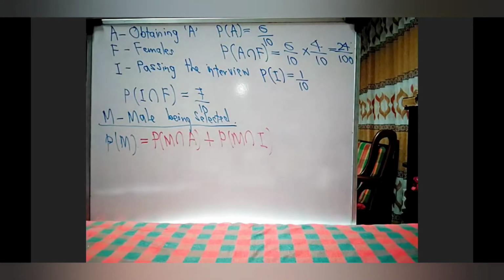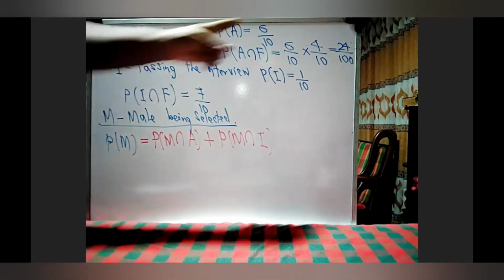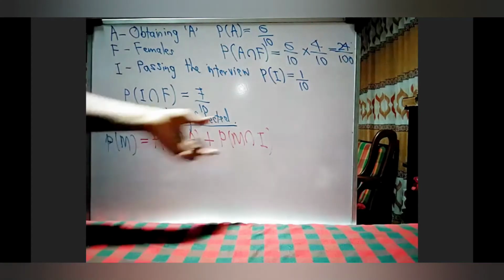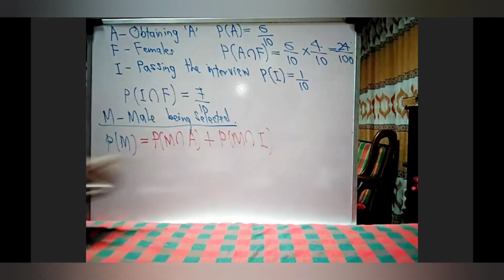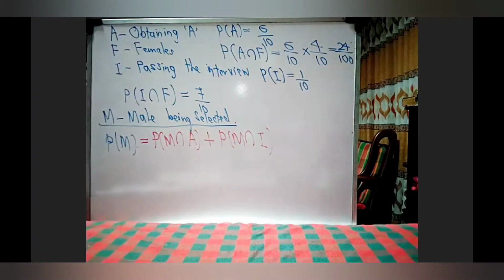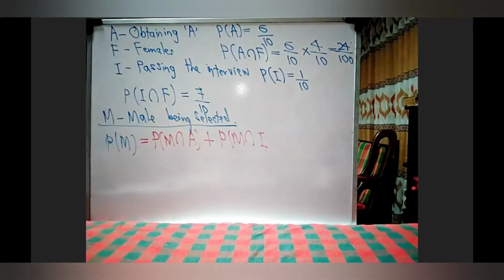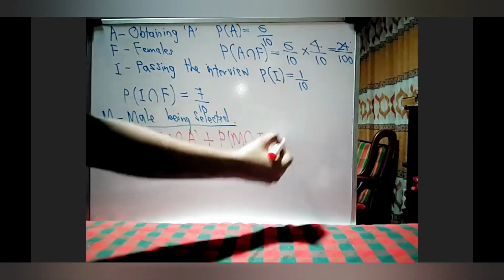So we have to consider these 4/10 people who fail to obtain A grades. They are being selected for this criteria. So we have to consider another factor. What is that? A dash.